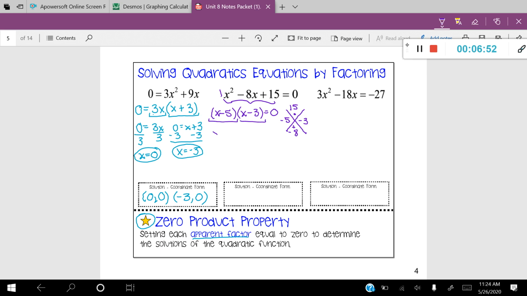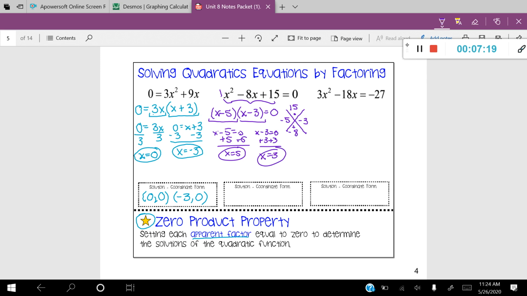So I'm going to go ahead and take the first one. X minus 5 is equal to 0. Add 5 to both sides. X is equal to positive 5. There's one of my answers. And then my other one, x minus 3 is equal to 0, a simple one-step equation, x is equal to 3. Okay, so here are my solutions to the quadratic. X is equal to 5 and x is equal to 3.